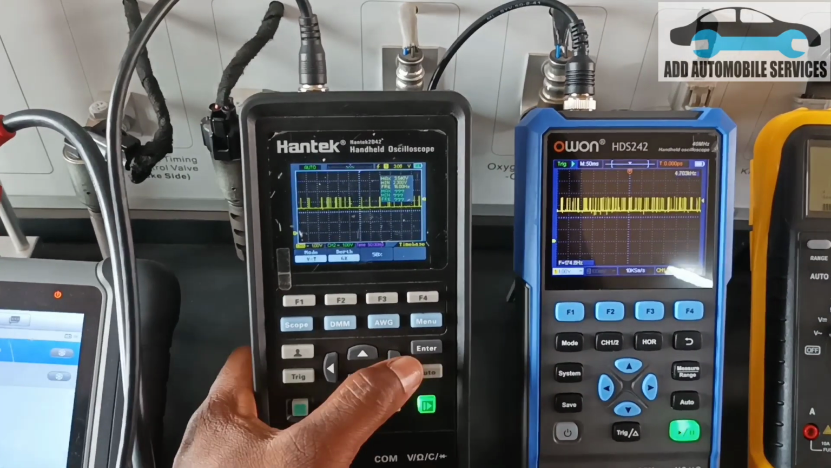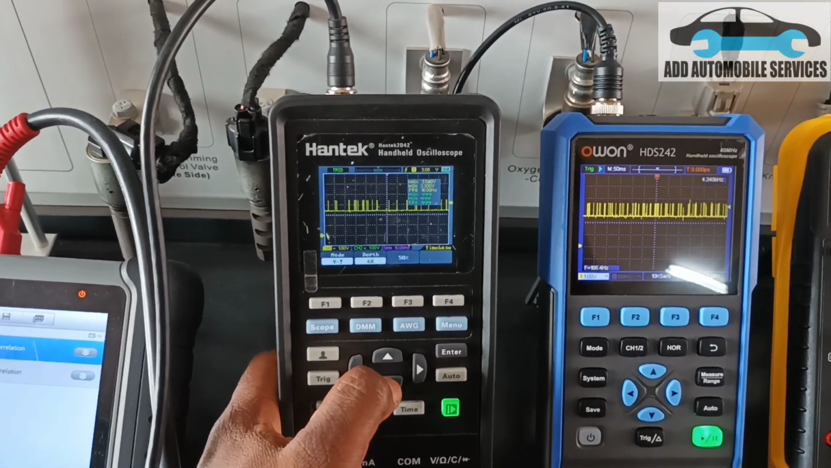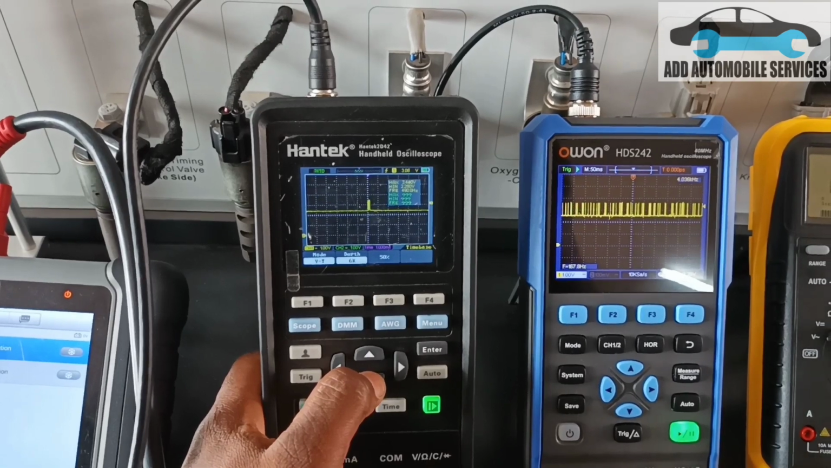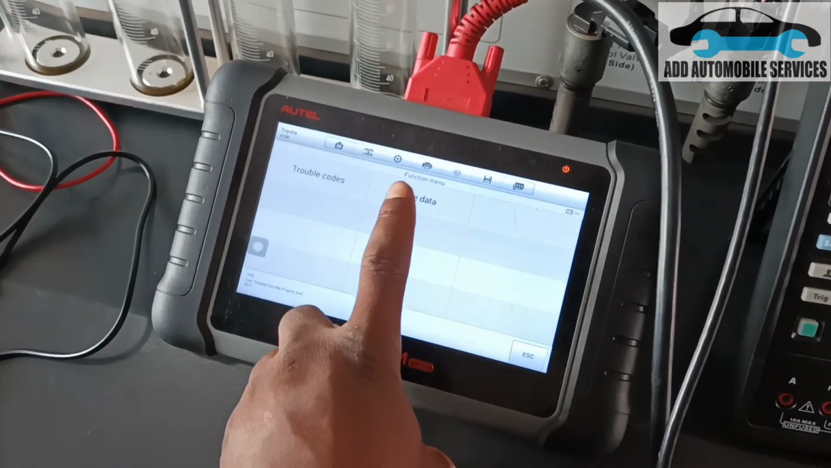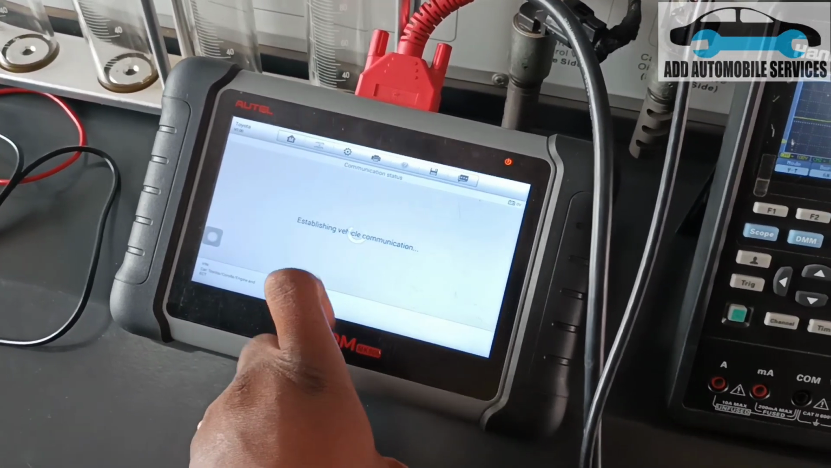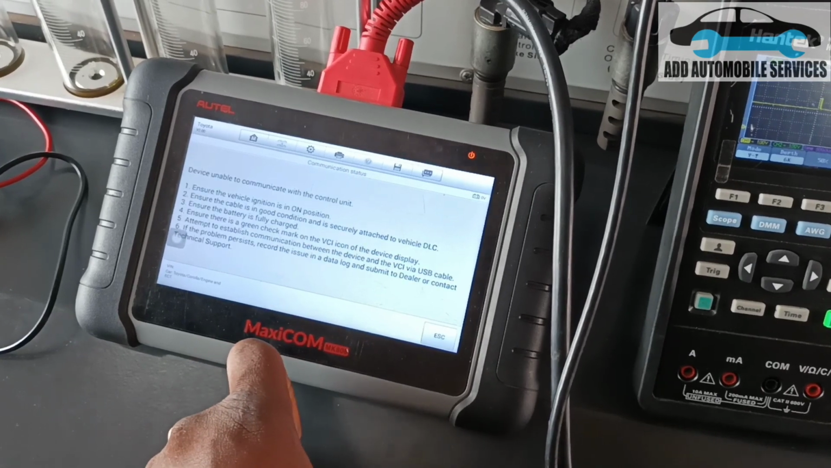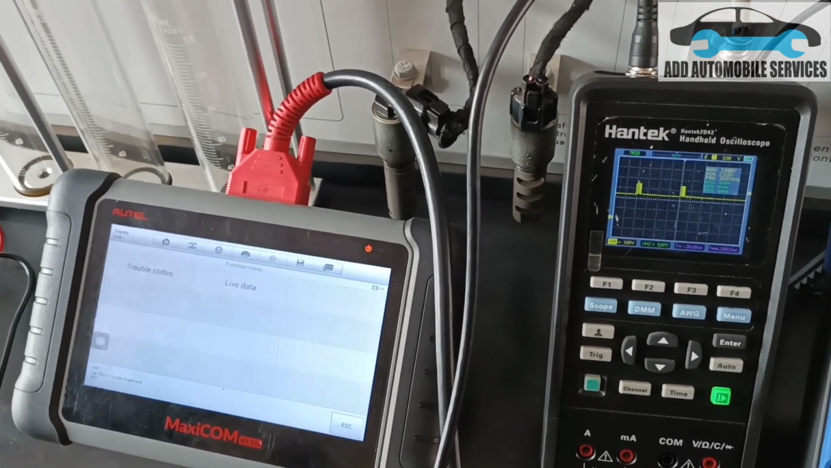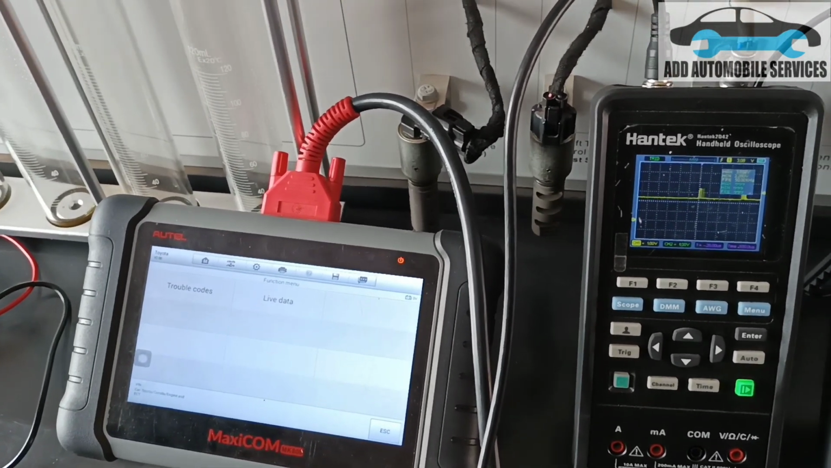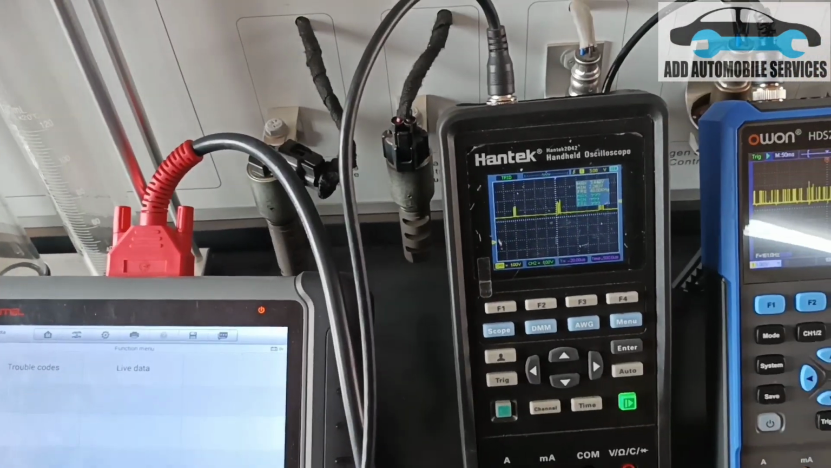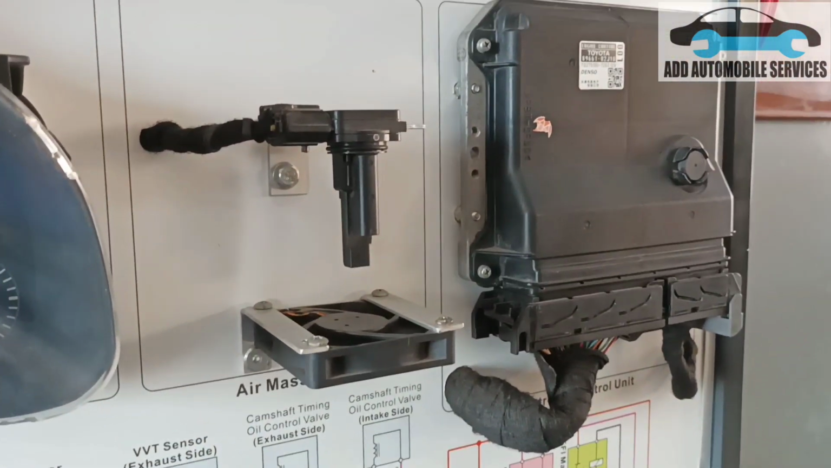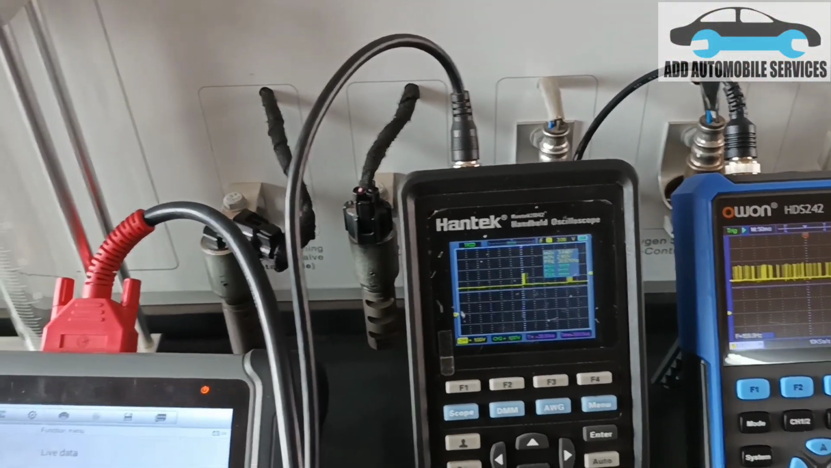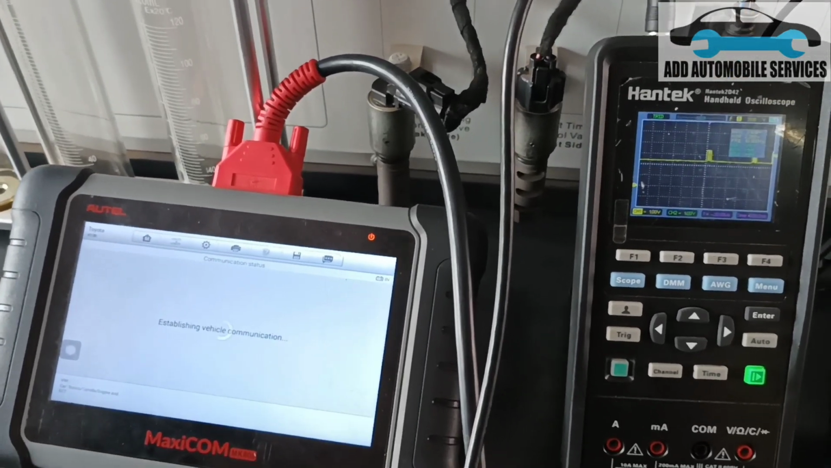So now what I'll do is I'll change the time base. I'll increase my time base and I'll try and go to live data so that the scan tool can communicate with the vehicle, so that I'll have a lot of communication. So there will be communication because the instrument panel will be communicating with the control board. So there will be a bit of communication on it. Let me go to live data again and you see.